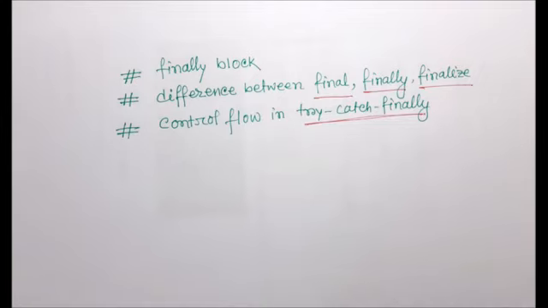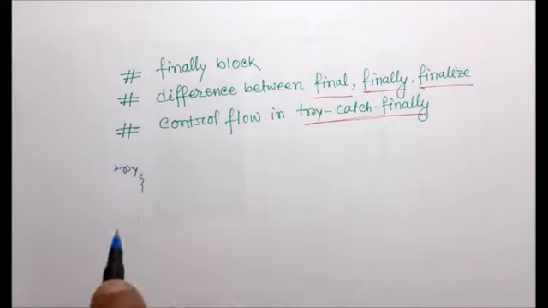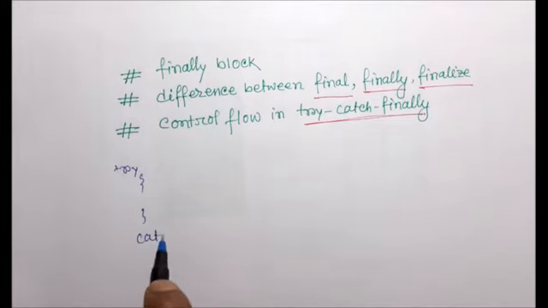So before starting, what does the finally block actually mean? How can I use it in a programming example? Let's consider, I am just taking a piece of code. Suppose we have a try block followed by a catch block.